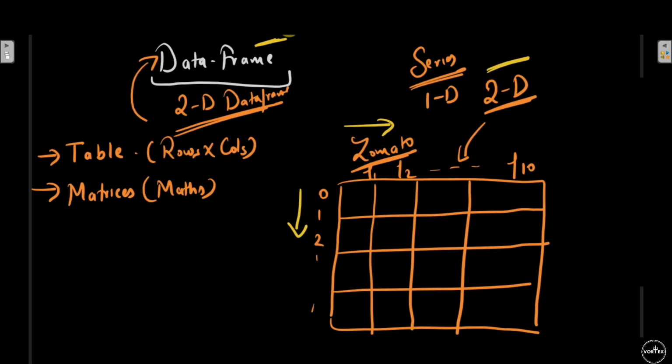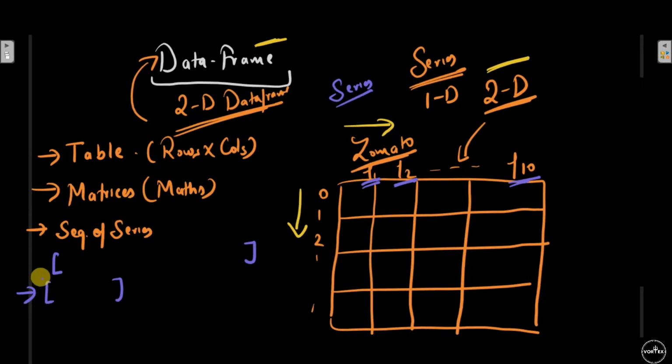If you see the internal implementation of a data frame, it's nothing but a sequence of series, or a collection of series, because each and every feature is exactly a series. My F1 is a series, my F2 is a series, so on and so forth, my F10 is a series. If I make a collection of series, we end up getting a data frame. In the context of Python, if a series is a list, then a list within a list is exactly a data frame.